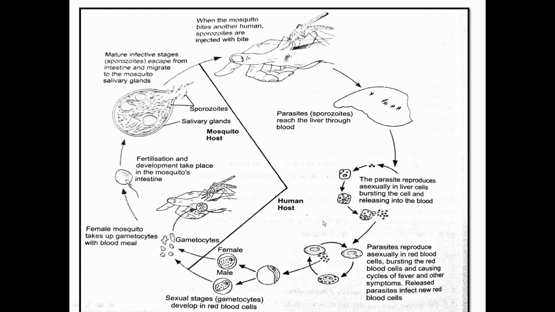sporozoites. Okay, so that is very, very important. Sporozoites are stored in the salivary gland. So it requires two hosts to complete its cycle, and here you need to mention that hemozoin is released by the rupturing of the RBC, and that is a toxin responsible for the frequent chills and fevers.